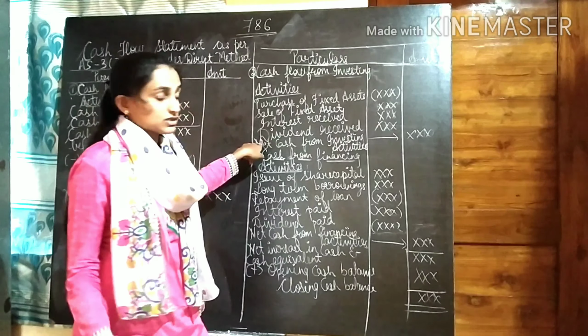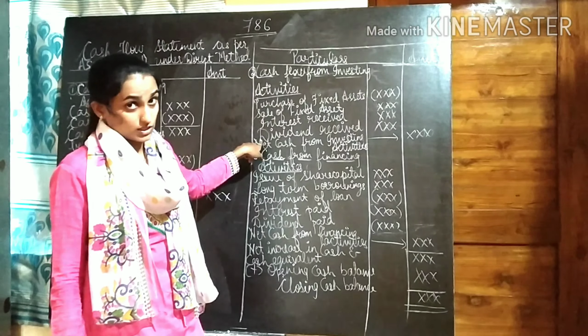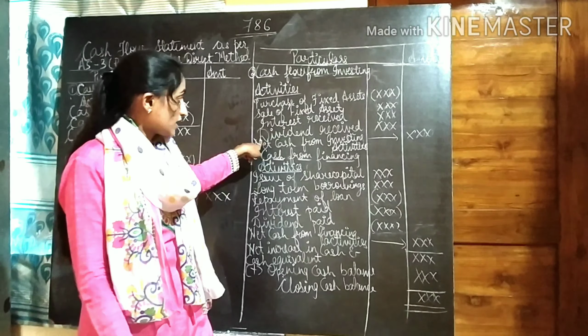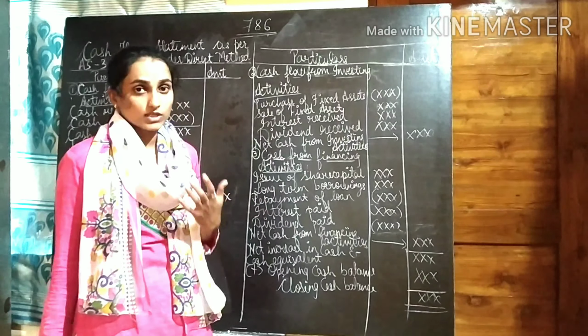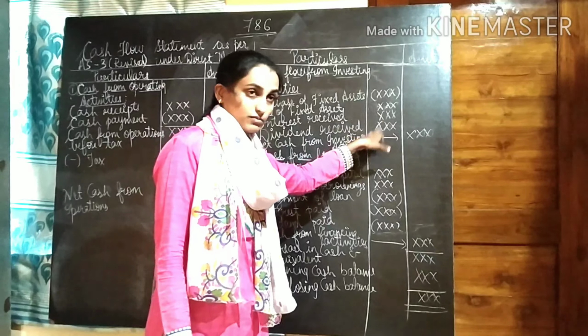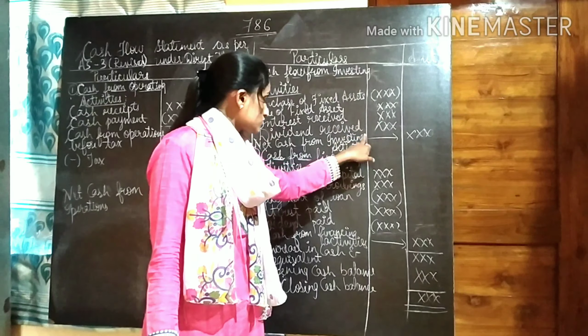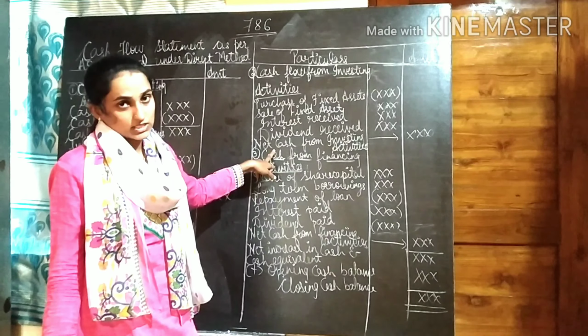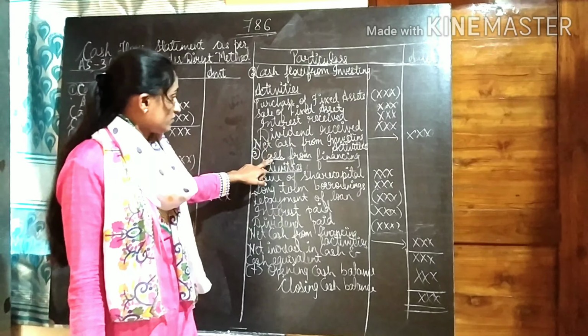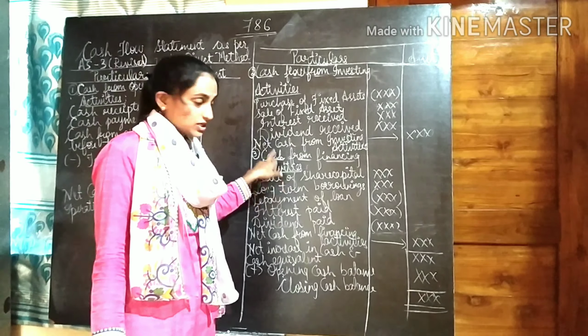Then the company invests in the shares of other companies, and at that time we receive dividend, so that dividend received should be recorded here. Since we are receiving them, they are cash inflows, so they are not kept in brackets. Then the total will be net cash from investing activities. Then we have cash from financing activities.